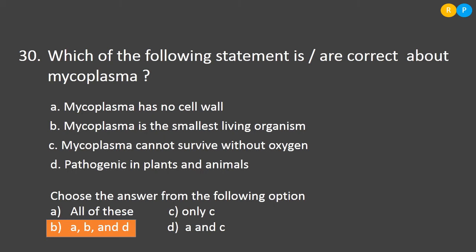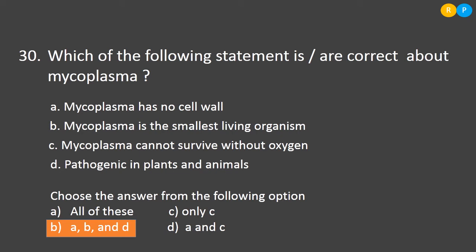Then B, mycoplasma is the smallest living organism. So this is also a correct statement, because it is a very small microorganism. Compared to bacteria, mycoplasma size is very small. Then option C, mycoplasma cannot survive without oxygen. So this is not a correct statement, because mycoplasma is an anaerobic organism. It can even survive in the absence of oxygen, so it is called an anaerobic organism. So this statement is not correct.